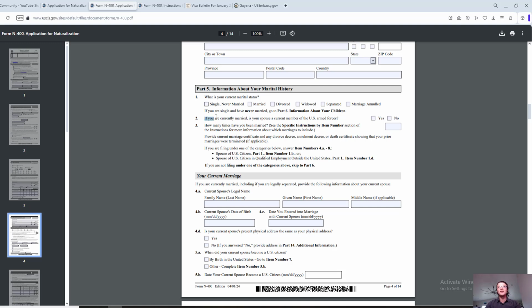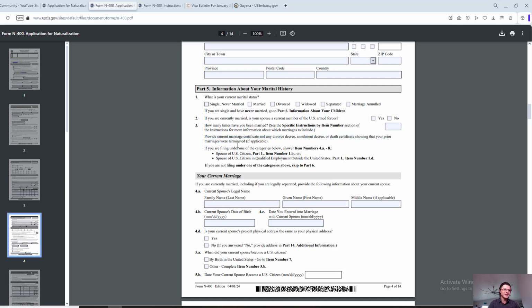Number 2, if you're currently married, is your spouse a current member of the U.S. Armed Forces? Yes or no? How many times have you been married? If you've been married 3 times, 4 times, 5 times, there you go, you're putting it here. Provide current marriage certificate and any divorce decree, annulment decree, or death certificate showing that your prior marriages were terminated.